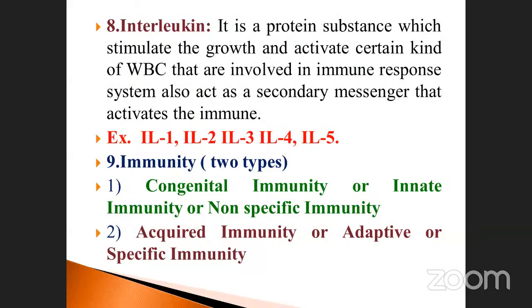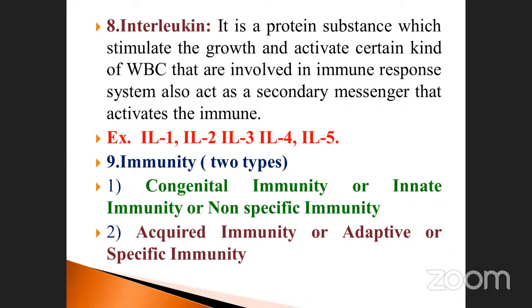And interleukin. What is the meaning of interleukin? It is also a byproduct or genetically engineered product, one of the protein molecules. It is a protein substance which stimulates the growth and activates certain kinds of WBC involved in the immune response system.